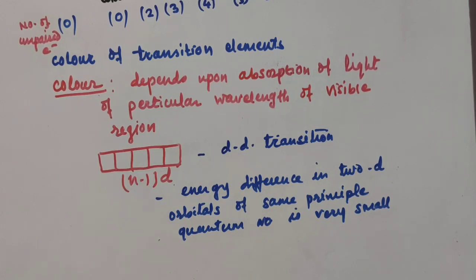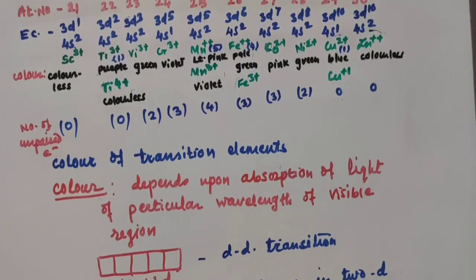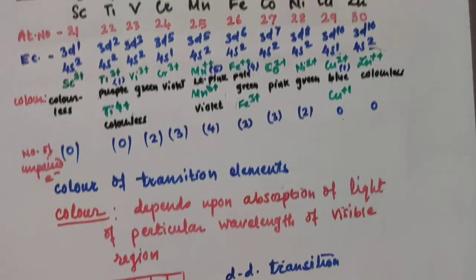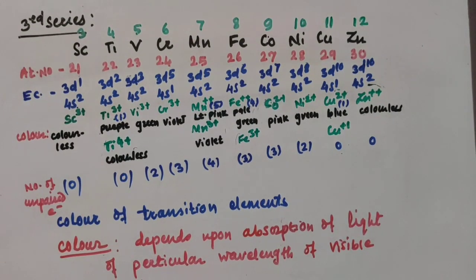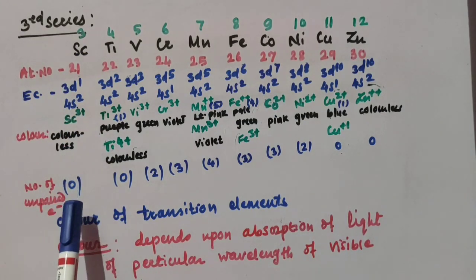For example, we'll see one chart there. We'll see the third series. In the third series, you know the elements: the first one is scandium, then titanium, vanadium, chromium, manganese, then Fe, cobalt, nickel and copper. You are well familiar with the atomic numbers and also the electronic configuration. So in the formation of Sc3+ ions, how many electrons are present?